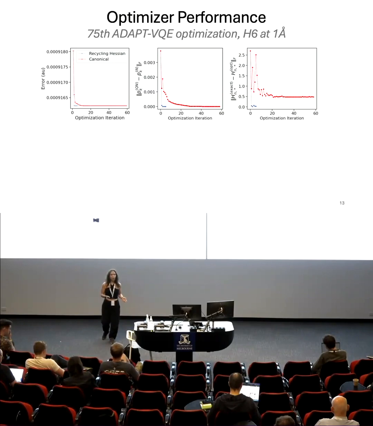concerning our new parameter. But by the end, our Hessian recycling protocol has reached a much lower error, even though this end happens after a lot fewer iterations than when we do not recycle the Hessian.